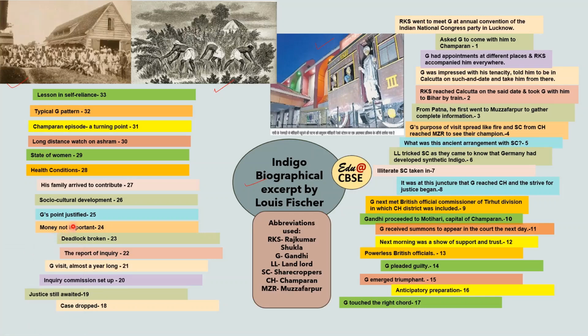Yes, now let's begin. In the beginning, we come to know that Rajkumar Shukla goes to meet Gandhi at the annual convention of the Indian National Congress Party in Lucknow. Gandhiji is there to attend the convention, and Rajkumar Shukla goes there because he wants to seek help from Gandhiji. So he asked Gandhiji to come with him to Champaran.